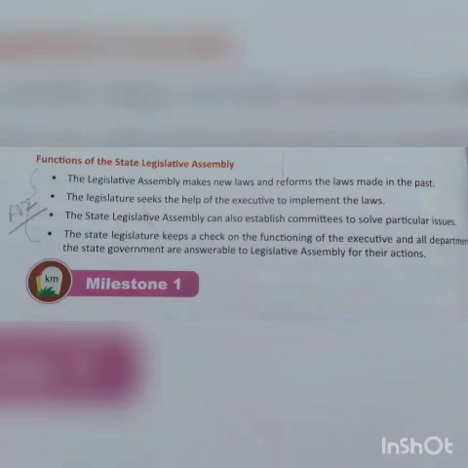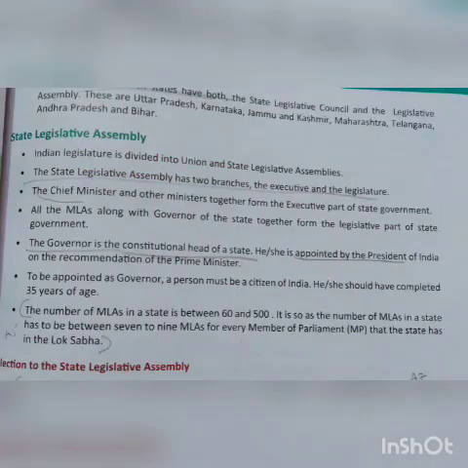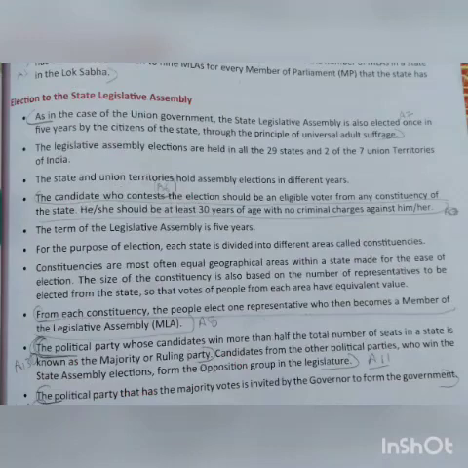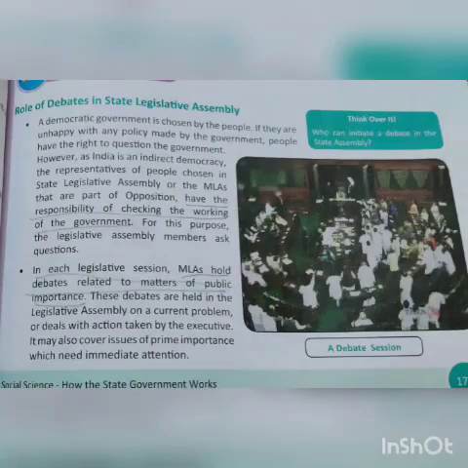Then the state legislature keeps a check on the functioning of the executive, and all departments in the state government are answerable to the legislative assembly for their actions. So this is all we talked about: the state legislative assembly, the houses, and the elections of MLAs and chief ministers, and how they are made.